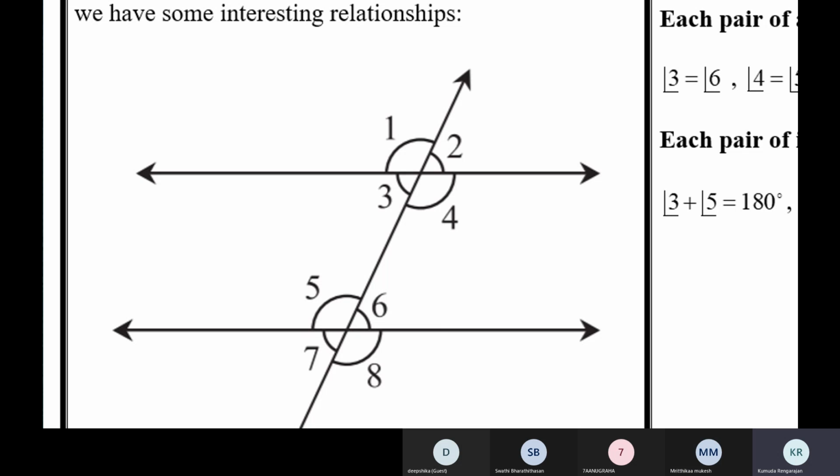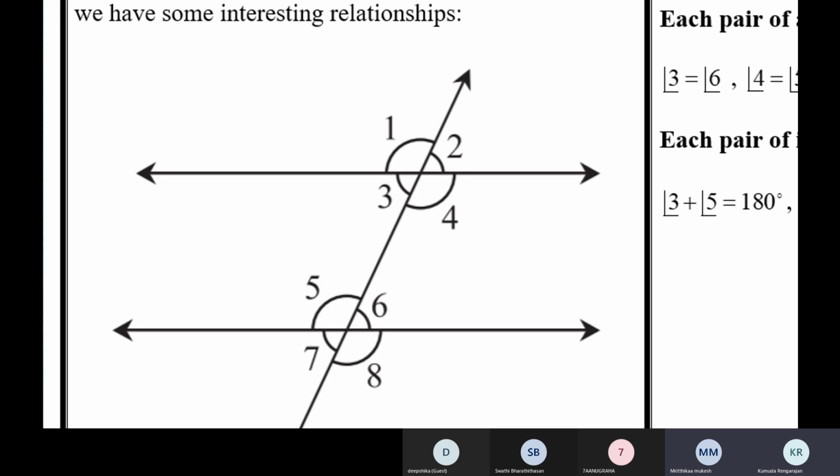They're on the same side of the transversal. Then 3 is an interior angle, 7 is an exterior angle, and they have different vertices. This is the vertex of angle 3. This is the vertex of angle 7.